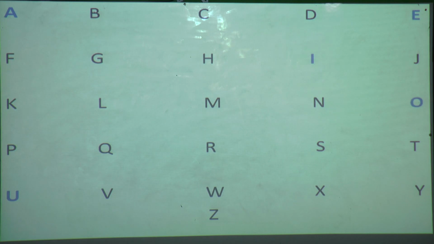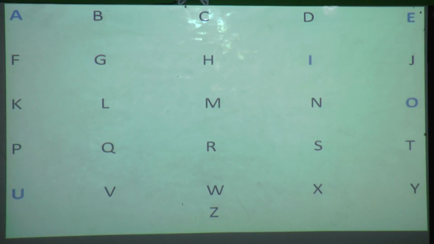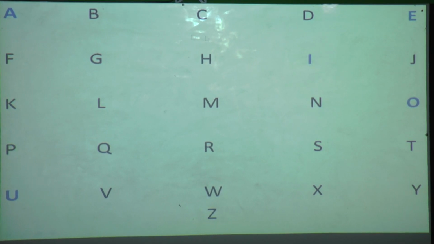Okay, can you tell me which letters are those? Yes, you can see A, E, I, O, U. Can you tell me, students, why I have made only these alphabets blue? Yes. Because these are vowels. You have learned in third standard what vowels are. Yes, there are 5 vowels and the remaining are consonants. The remaining means 21 letters are consonants.